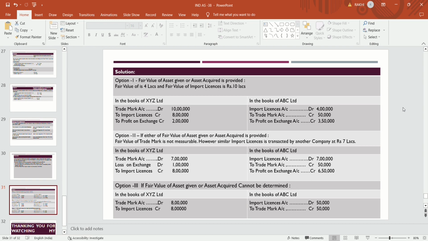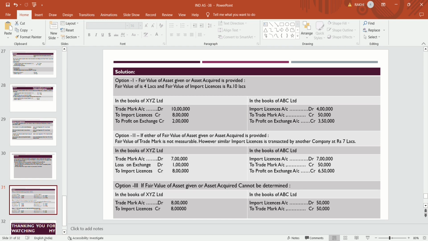The third option is if the fair value of the asset given or the asset acquired cannot be determined, then it is to be recognized at the WDV of the asset surrendered. So the trademark account is debited. The asset surrendered is the import license, and the WDV, the carrying value on that date, is 8 lakhs. So trademark account debit 8 lakhs to import license. And in ABC, the asset surrendered will be the trademark, whose WDV will be 50,000. So import license account debit to trademark, that is 50,000.